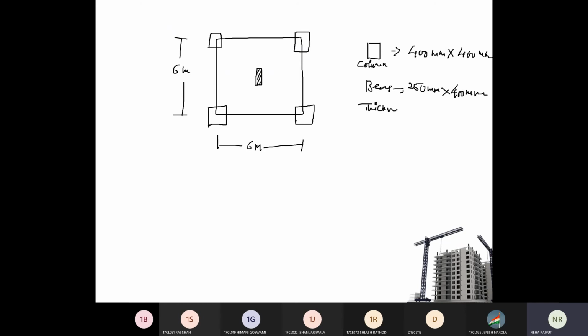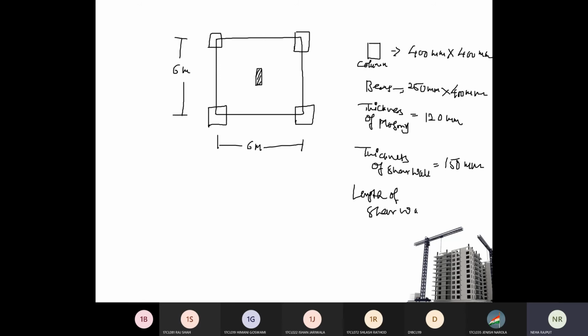Thickness of masonry 120 mm. Thickness of shear wall 150 mm. Length of shear wall 1.5 meter. Slab thickness 100 mm.